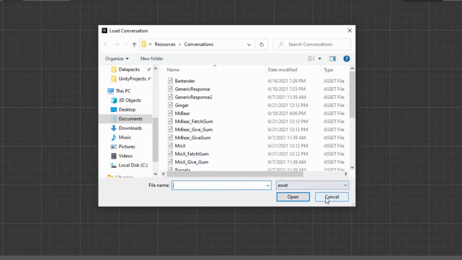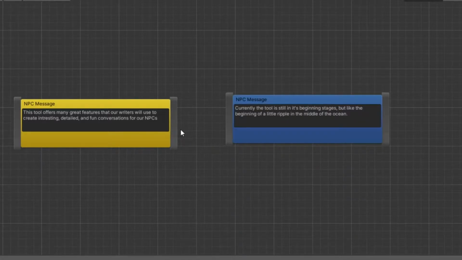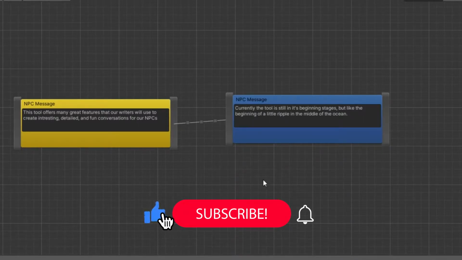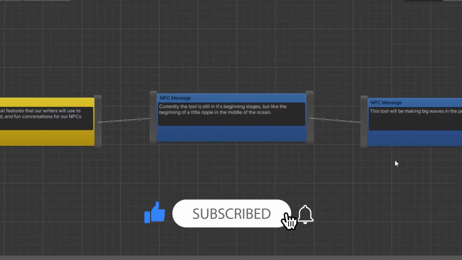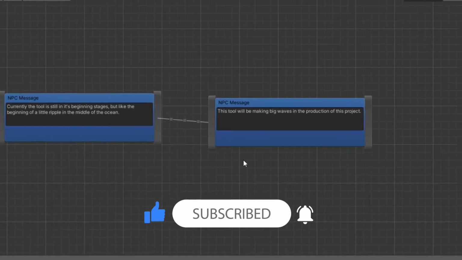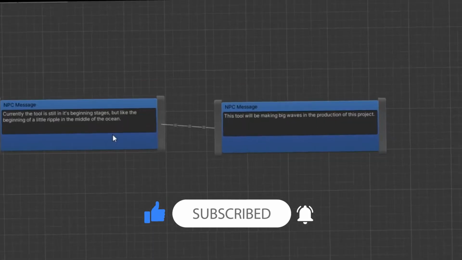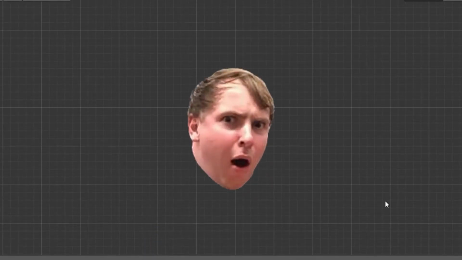The Dialog Tool is a graph-based node editor where our writers can set up the flow of conversations with our non-player characters. This tool offers many great features that our writers will use to create interesting, detailed, and fun conversations for our NPCs. Currently, the tool is still in its beginning stages, but like the beginning of a little ripple in the middle of the ocean, this tool will be making big waves in the production of this project. Tubular, brah! This tool is being developed entirely by myself using a custom editor window in the Unity game engine.